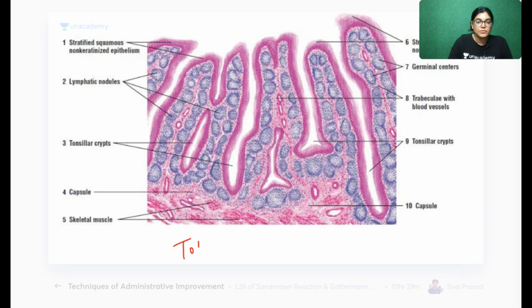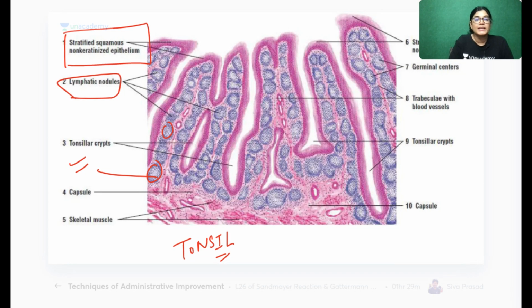Now, next is the slide of tonsil. What are the key features of tonsil? What I told you, this blue structure which you are seeing here is the lymphatic aggregation, the lymphatic nodule. And other than the lymphatic nodule, what is the lining epithelium? The lining epithelium is stratified squamous non-keratinized epithelium.